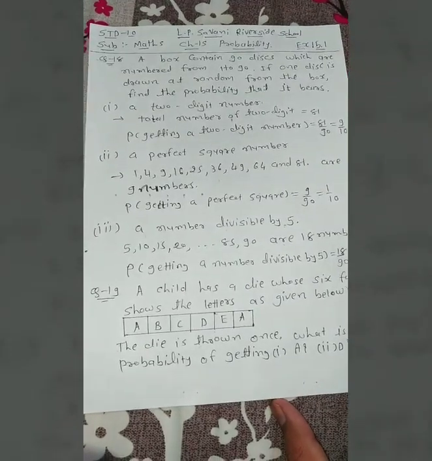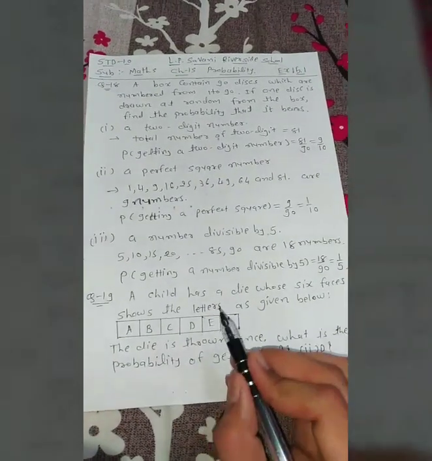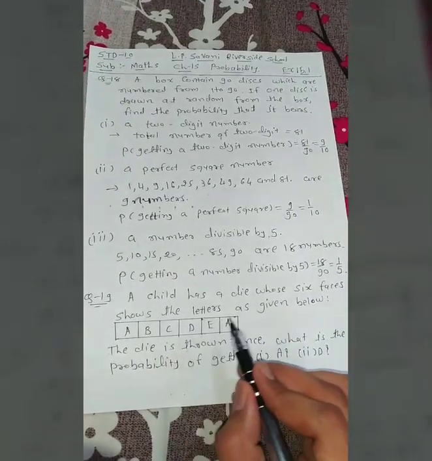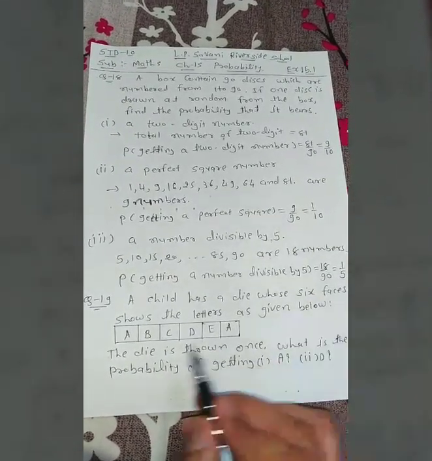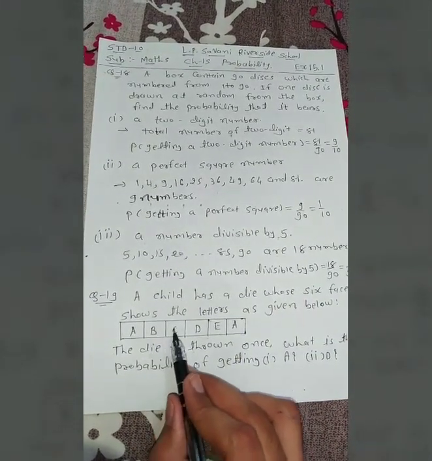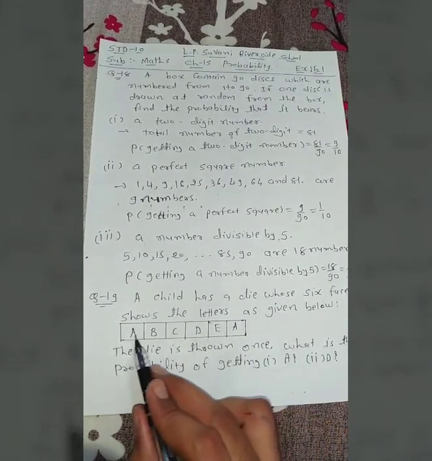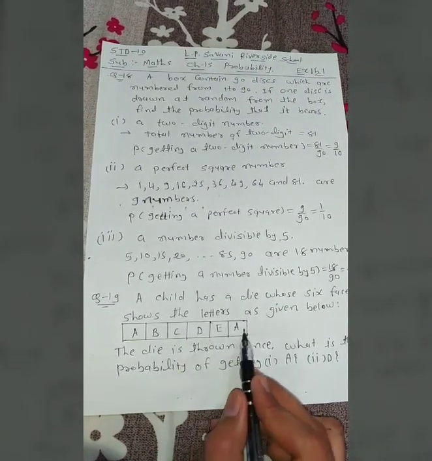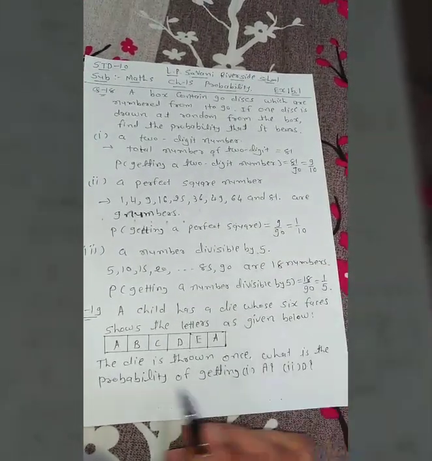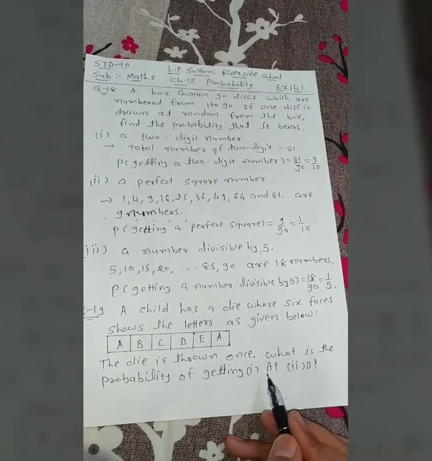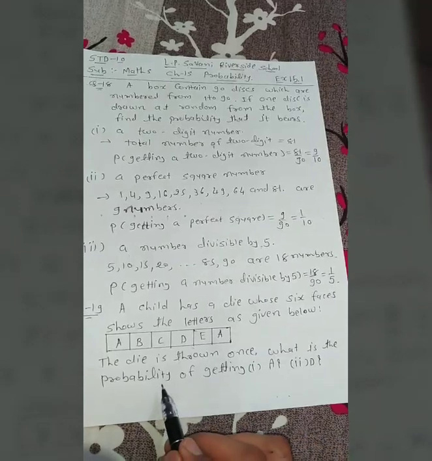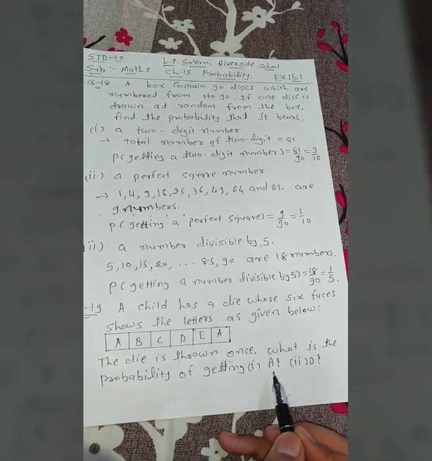Then next, question number 19. A child has a die whose 6 faces show the letters as given below. There are A, B, C, D, E, A. There are 6 faces, 1, 2, 3, 4, 5, 6 faces. So the die is thrown once. What is the probability of getting A? We want to find the probability for the letter A. How many faces show A?